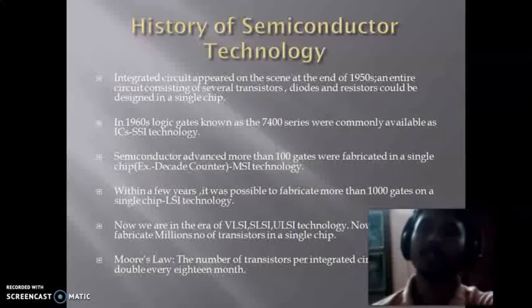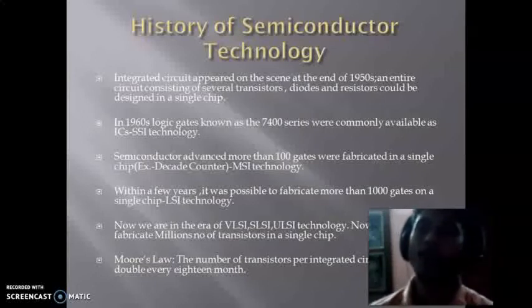Nowadays we are using the ULSI or SLSI technology, where millions of transistors are fabricated in a single chip. So this is the development. We started with a few transistors fabricated in a single chip at the end of the 1950s, and nowadays we have fabricated millions of transistors in a single chip by using VLSI, SLSI and ULSI technology.